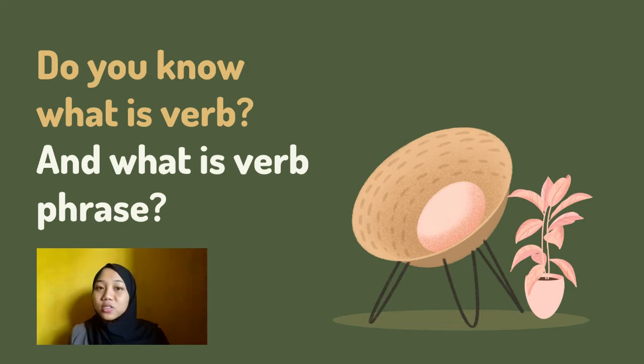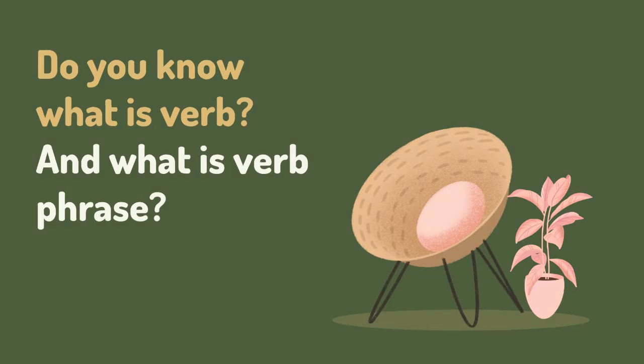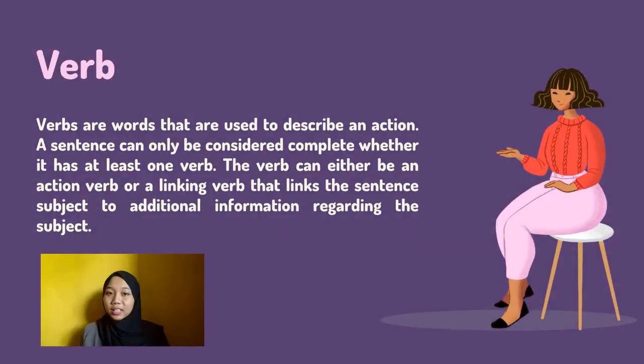Okay, let's start with the definition of verb and verb phrase. Do you know what is verb and what is verb phrase? Alright, first we talk about the definition of verb. Verbs are words that are used to describe an action.